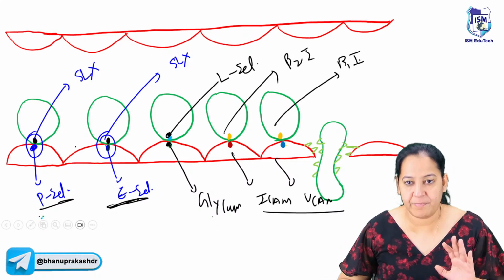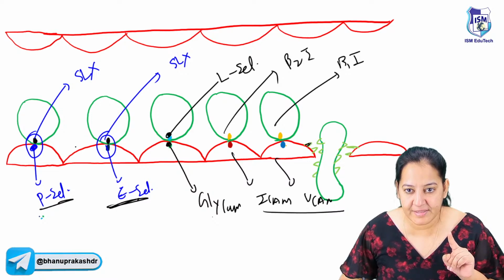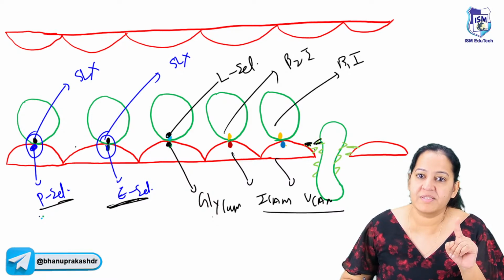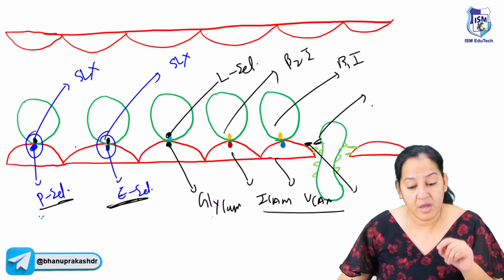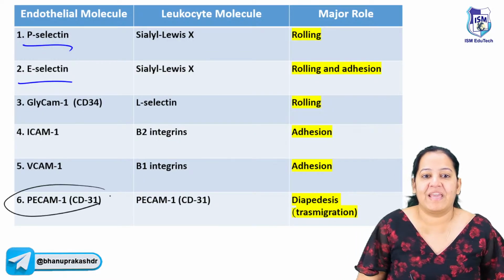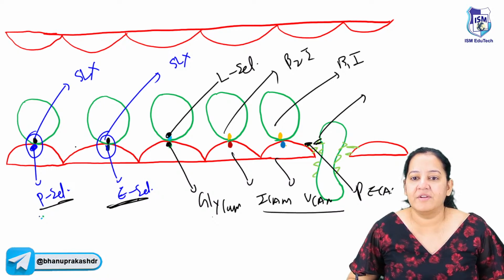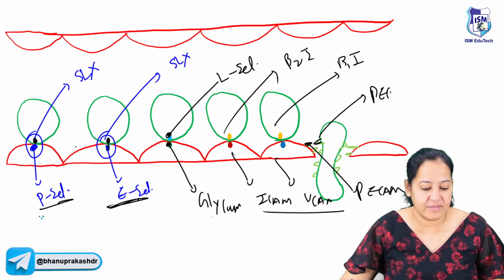Okay, and the last pair, the 6th one. You can see this is the road, this is the tire, so the same molecule is present on both sides, this also and this also. The last molecule is PECAM, the only one present on both sides. PECAM, CD31. You have to learn these 6 pairs.